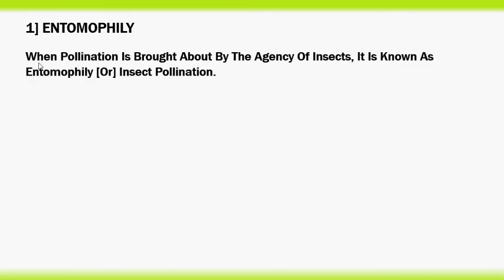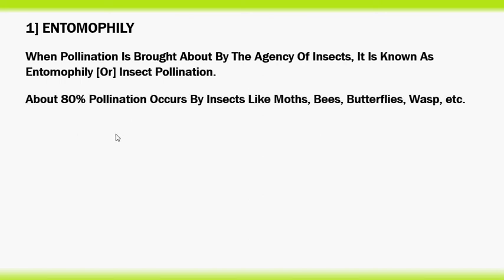It is defined as when pollination is brought about by the agency of insects. It is known as entomophily or insect pollination. Such flowers are called entomophilous flowers. About 80% of pollination occurs by insects like moths, bees, butterflies, wasps, etc.